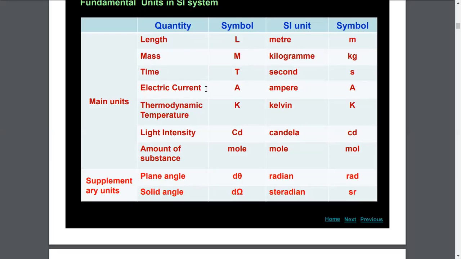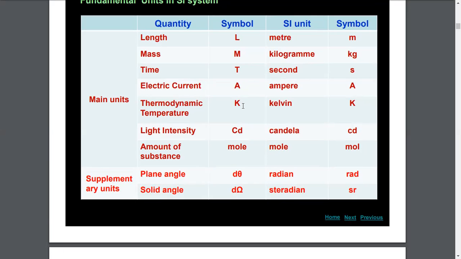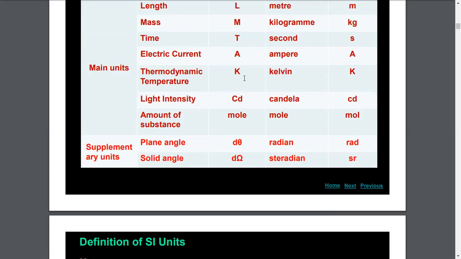And for electric current, capital A, because the SI unit of current is ampere, so the symbol of electric current as a physical quantity is A. Thermodynamic temperature has K because Kelvin is the scientist who dealt with temperature and researched a lot.